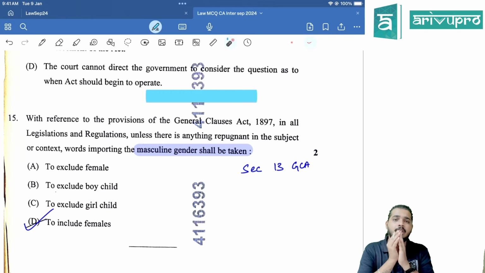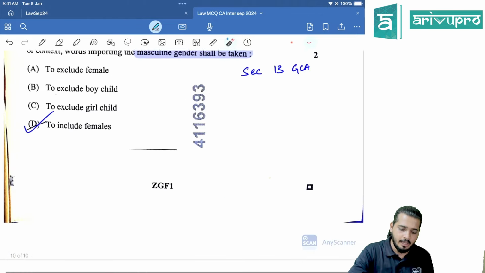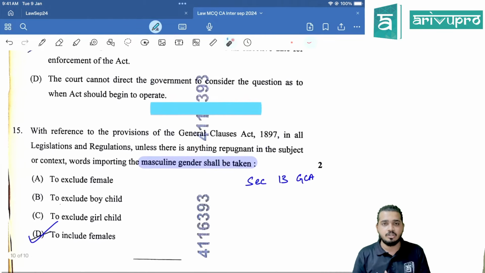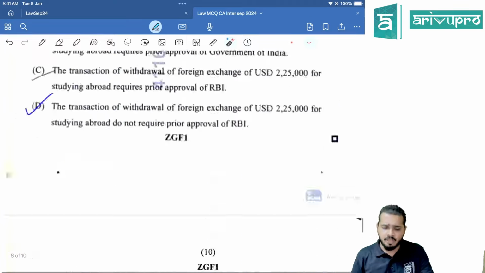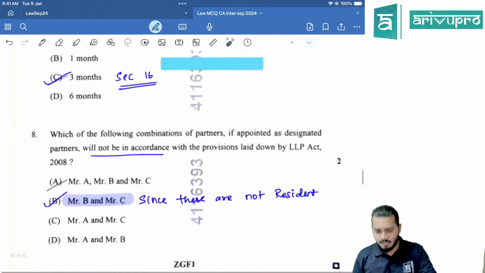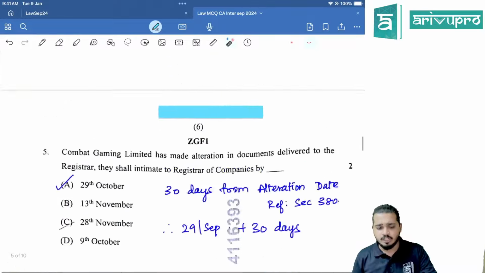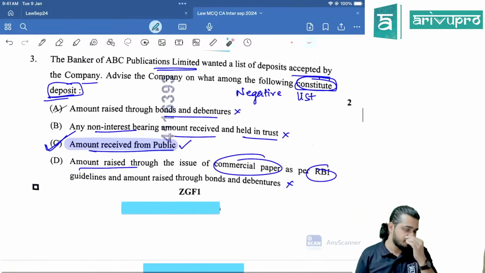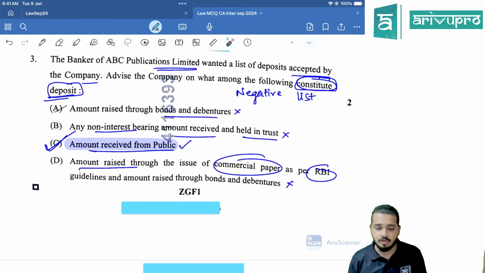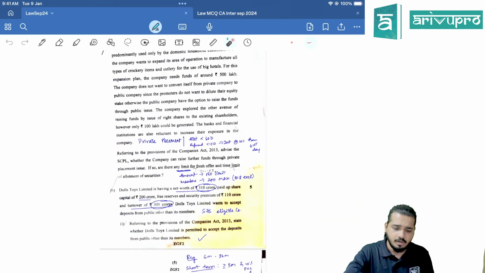This, so many times, we have discussed in the class. Clear? Section number 13, GCA. So this is your multiple choice question section, and my honest opinion about MCQ is it's a very good part, but I feel a student can score in the high 20s when it comes to MCQ. Clear? 25 plus is a very good score, right? So MCQs was easy. It was not that difficult as some of the students may feel. It's not difficult, it's easy, right?